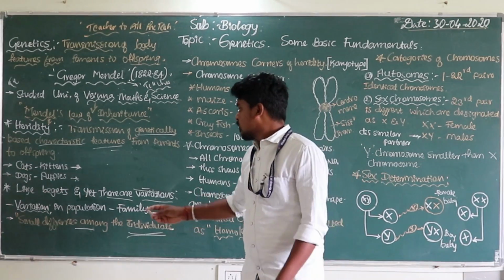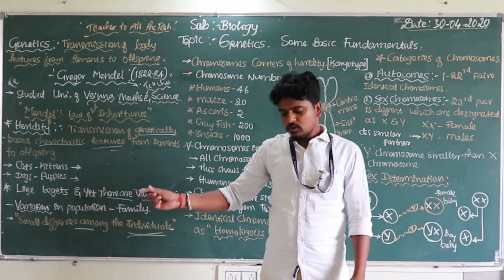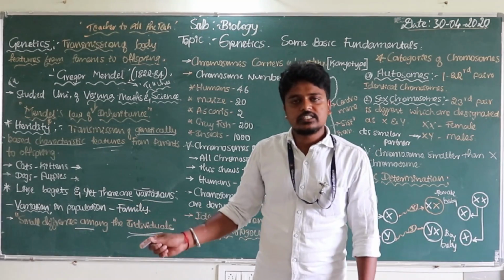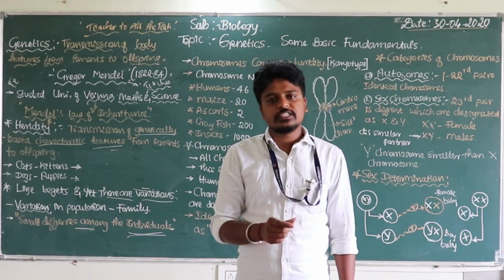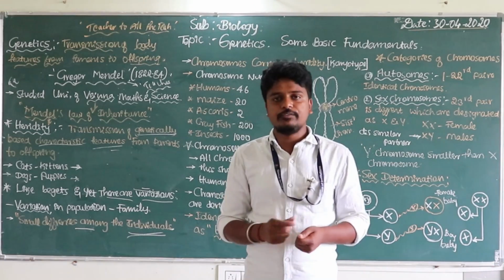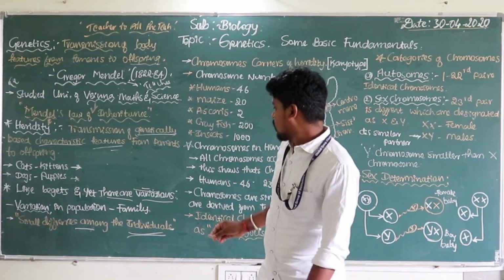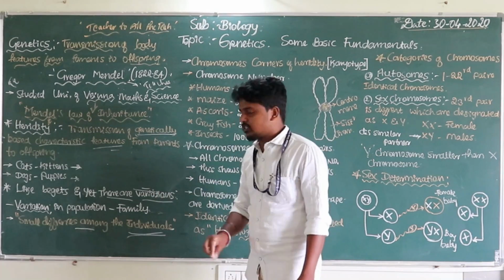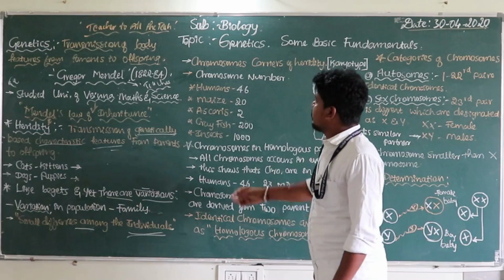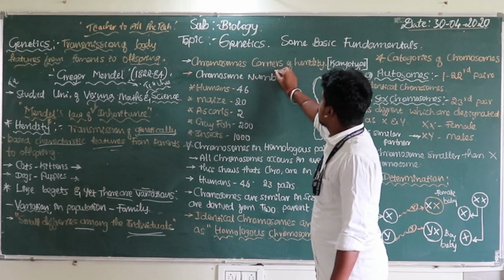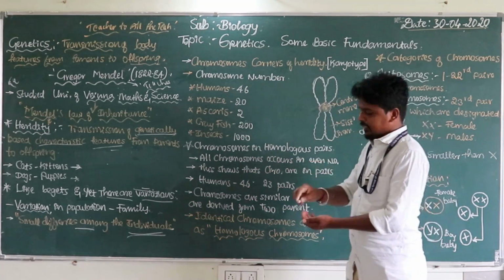So this is how variations are most important in all living organisms. If there are no variations between individuals, that leads to an imbalance of the ecosystem. Have you understood? And here let us start with the chromosomes, the carriers of heredity.